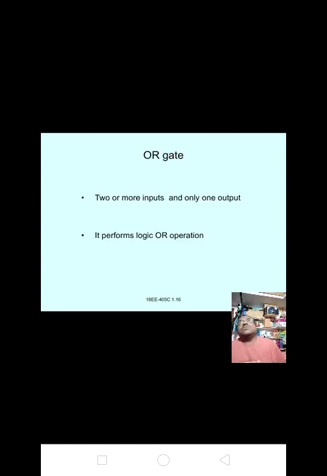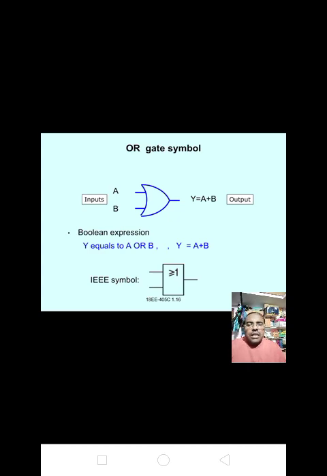Next, the OR gate. Two or more inputs and only one output, performing the logic OR operation, is nothing but the OR gate. Here I have given the OR gate symbol. Please make a note of it, most important one. It consists of two inputs A and B and one output Y. Y equal to A plus B.